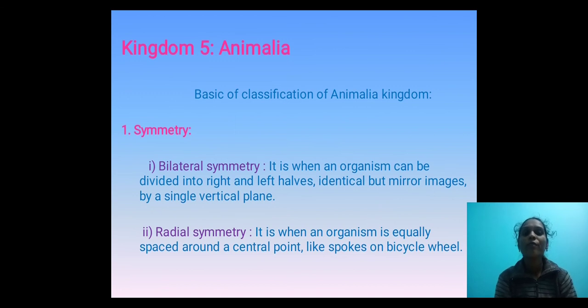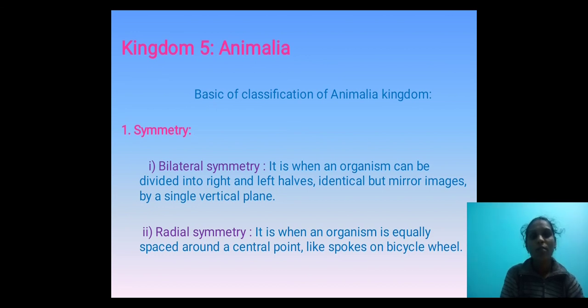Next come to the fifth kingdom, that is called Animalia. Basics of classification of the Animalia kingdom, based on symmetry. First point is symmetry. First one is bilateral symmetry. That means an organism can be divided into right and left halves, identical but mirror images, by a single vertical plane. When we cut along a single plane, it gives two identical halves. Next come to radial symmetry. It is when an organism is equally spaced around a central point, like spokes on a bicycle wheel.